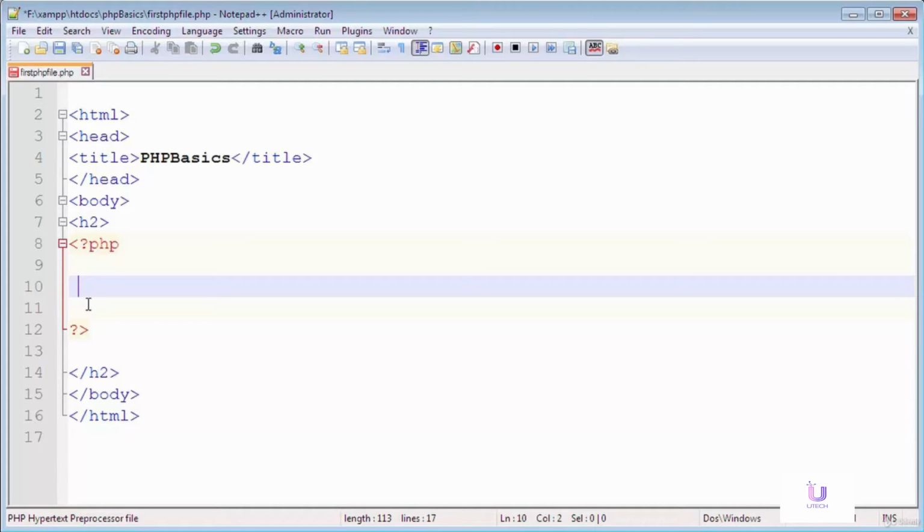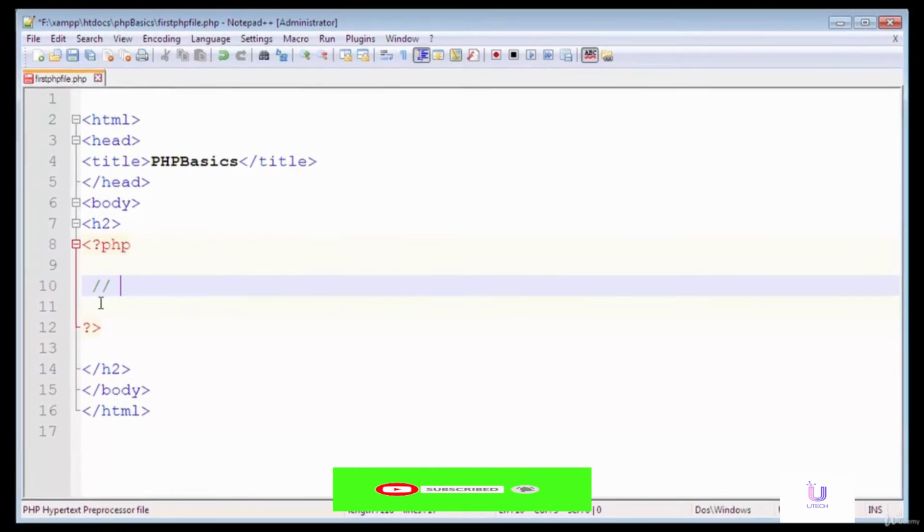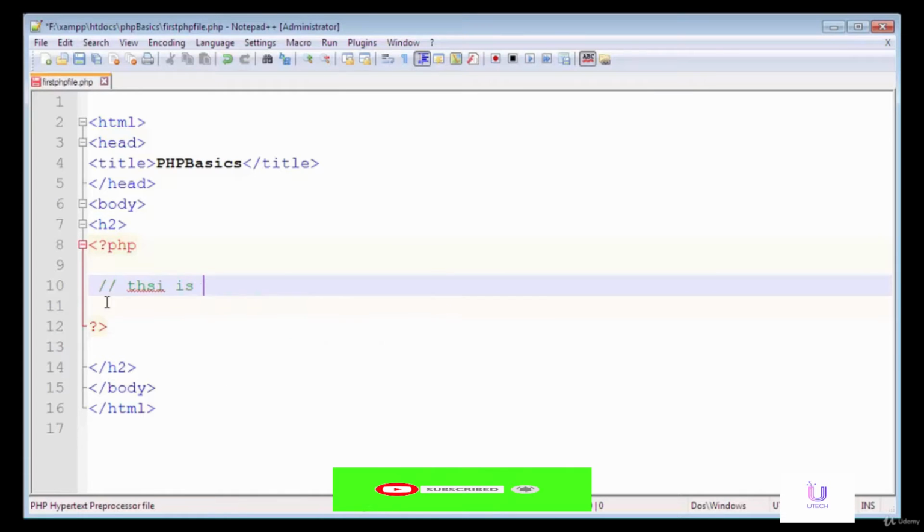So I'm gonna write here a comment. To write a comment in PHP, just put // and after this I can write my comment. So this is a comment in PHP.